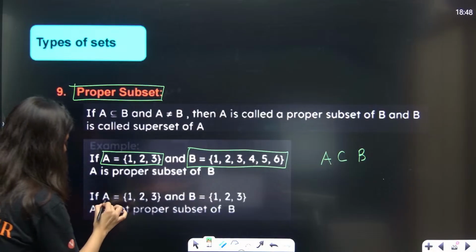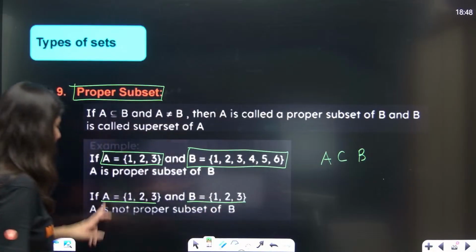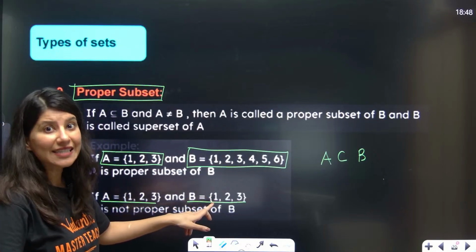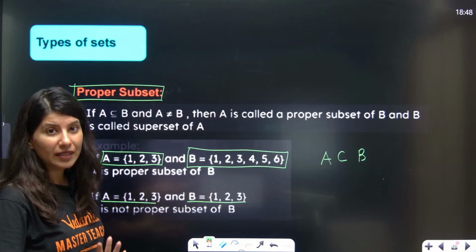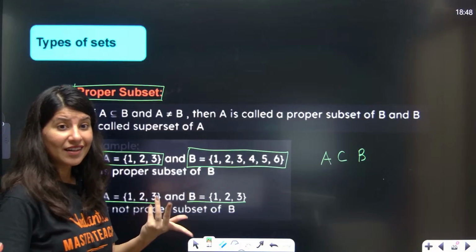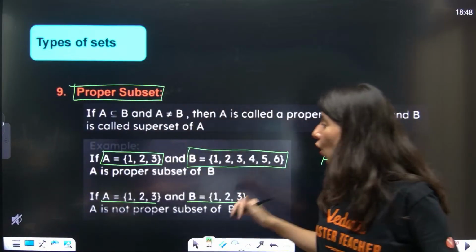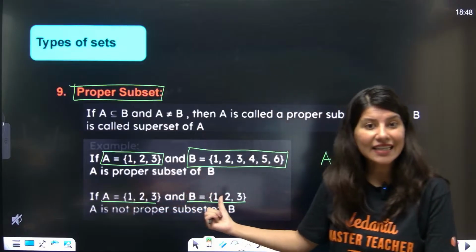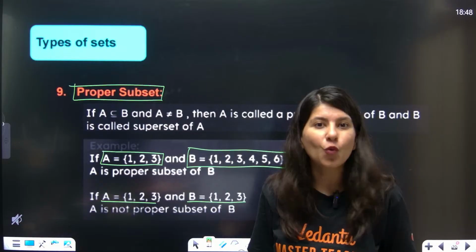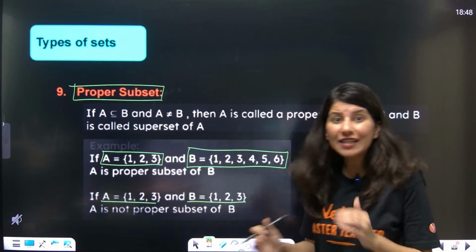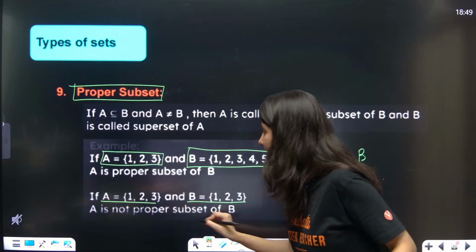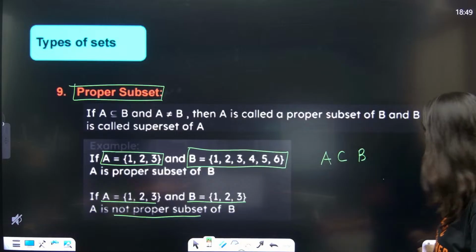But here, this is your A, this is your B. Is A subset of B? Definition wise, yes. Ma'am, but why? They both are equal. But what is the definition? All the elements of A are residing in B, so A is subset of B. But is it a proper subset? No, because A is not slightly bigger. So A is not a proper subset of B.